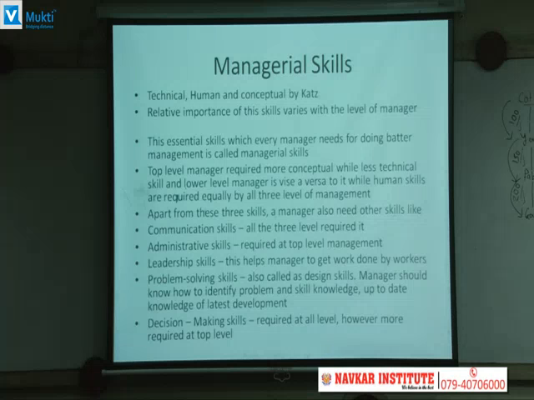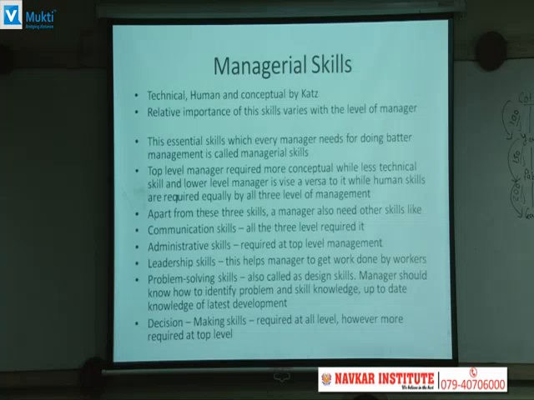When we talk about the conceptual skill, it is the ability to visualize the organization as a whole. मतलब पूरे ऑर्गेनाइजेशन को एज अ होल देखने की एबिलिटी. इट इंक्लूड्स एनालिटिकल, क्रिएटिव एंड इनिशिएटिव स्किल्स. इट हेल्प्स द मैनेजर टू आइडेंटिफाई द कॉज ऑफ अ प्रॉब्लम, नॉट द सिम्पटम. इट हेल्प्स हिम टू सॉल्व द प्रॉब्लम फॉर द betterment of the entire organization. It also helps the manager to fix the goal of the whole organization and to plan for every situation. It means this is more useful to the top level management.